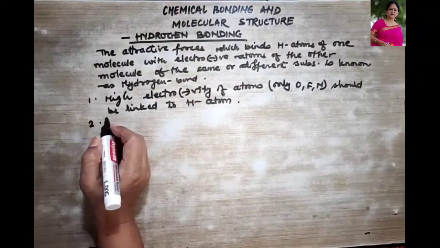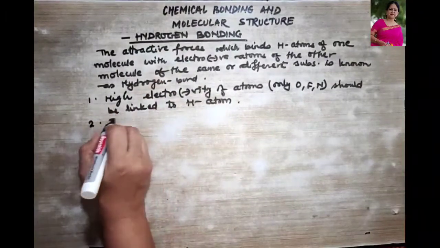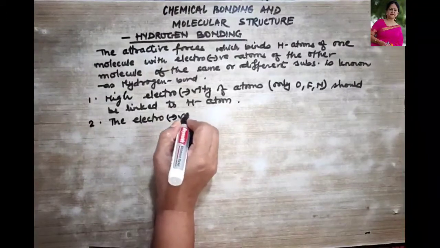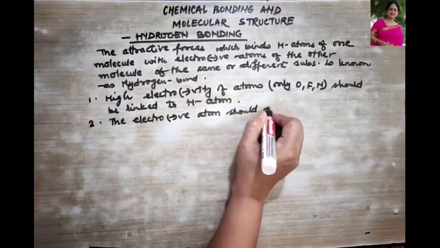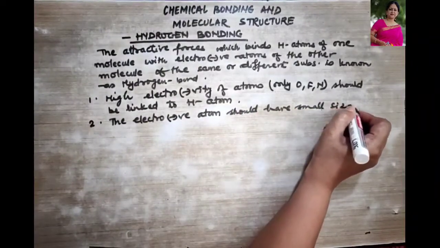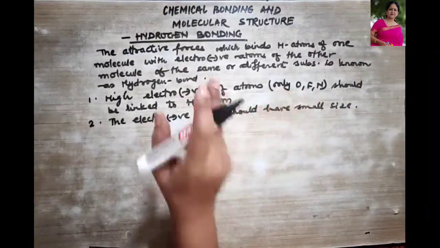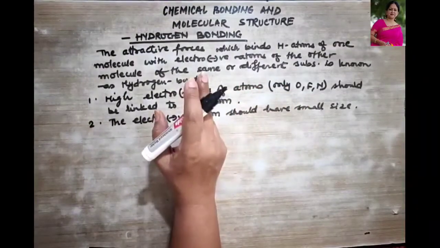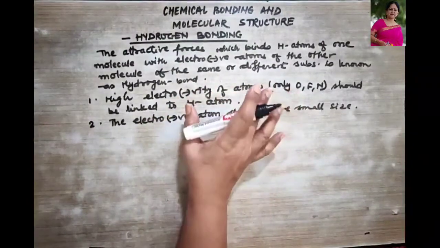And what is the second condition? That the electronegative atom should have a small size. So the electronegativity of chlorine is the same as that of nitrogen, but chlorine is not able to form hydrogen bond as it is bigger in size.